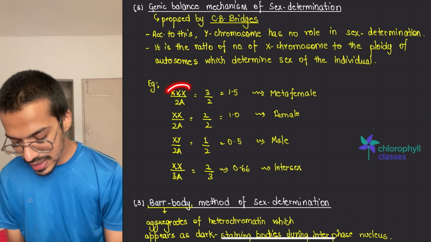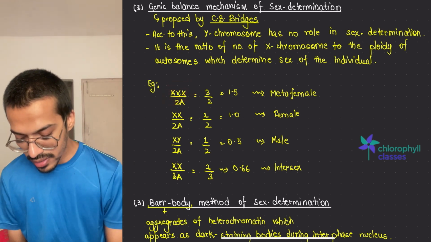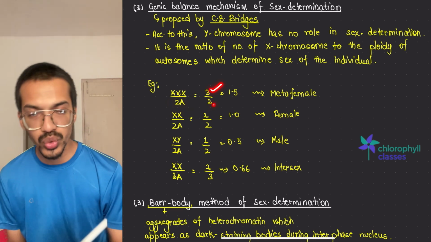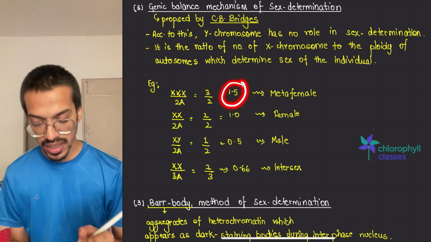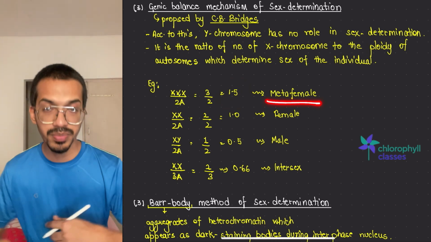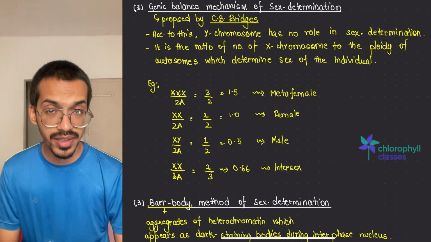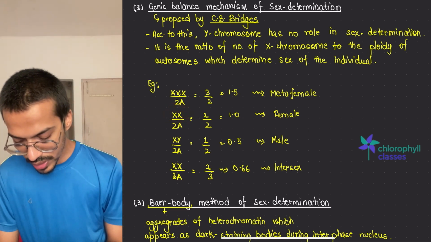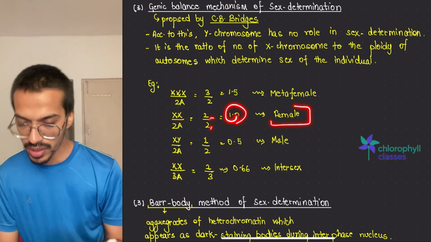If someone has 3 X chromosomes and its ploidy is 2n, diploid, so 3 by 2, that is 1.5. They will become what? Meta females, because extra female characters are there. But if someone is XX, means normal female, so it comes 1. It is what? Normal female will form.